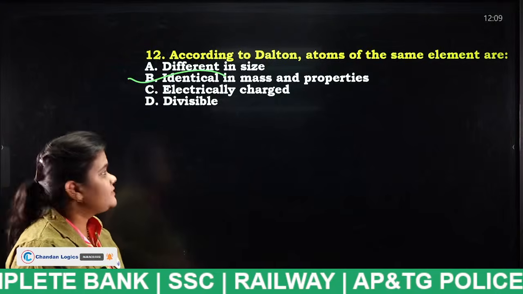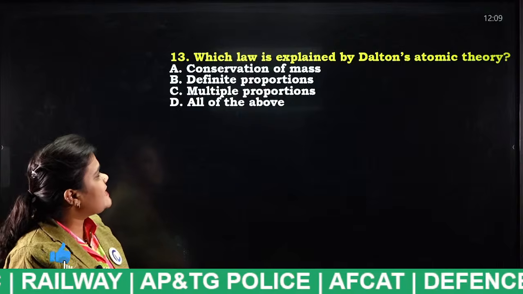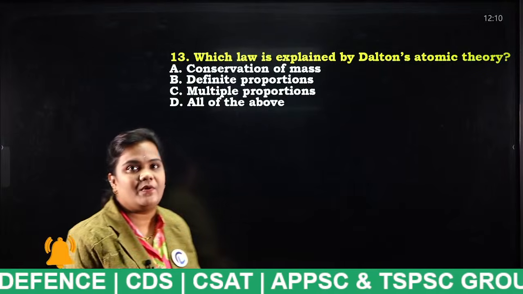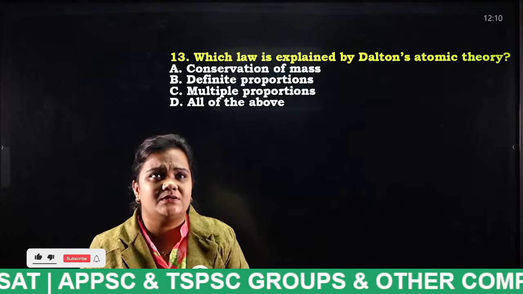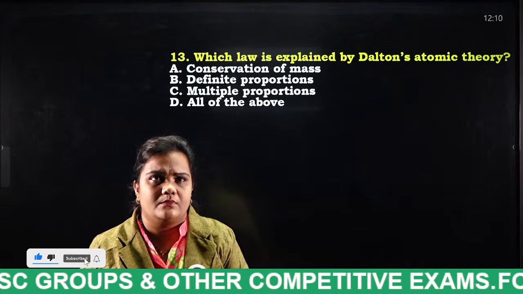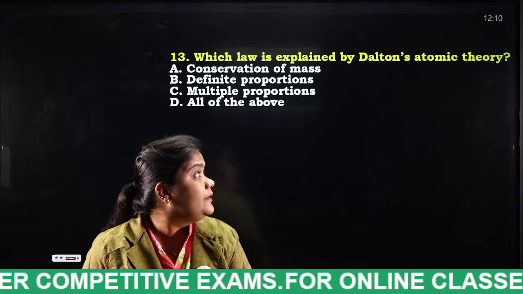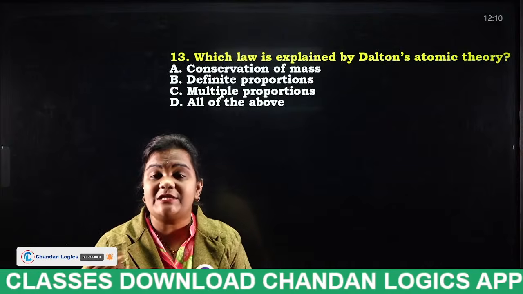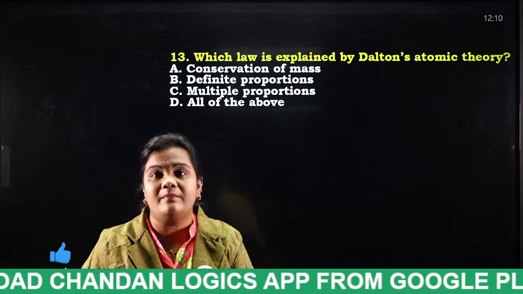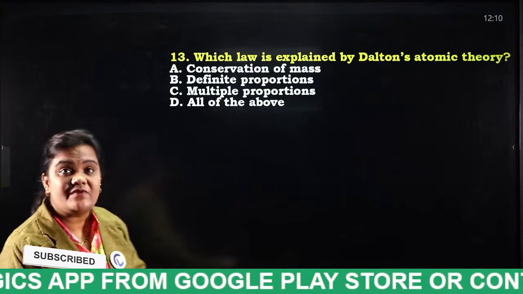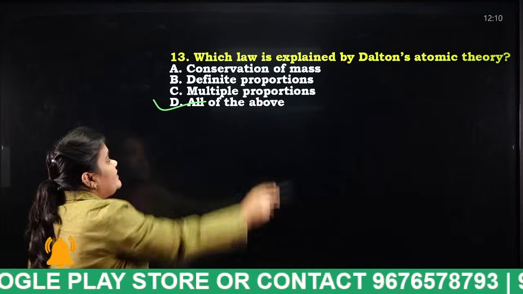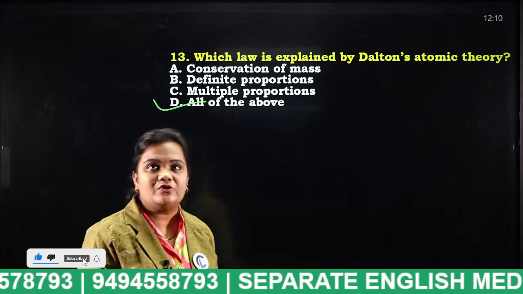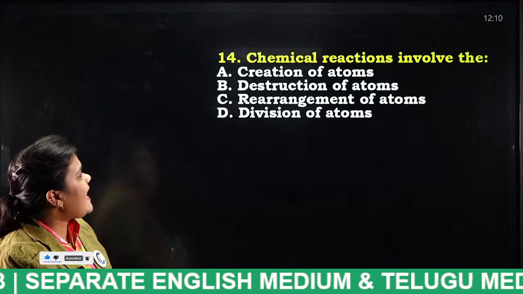Okay. Next. Which law is explained by Dalton's atomic theory? Conservation of mass, definite proportions, multiple proportions, all of the above. So this is a very good question, students. Tell me. Dalton's atomic theory, it explained which laws of chemical combination? So it explained all the laws of chemical combination. Very good. Okay, all of the above. It explained conservation of mass, law of definite proportions, law of multiple proportions. Very good.